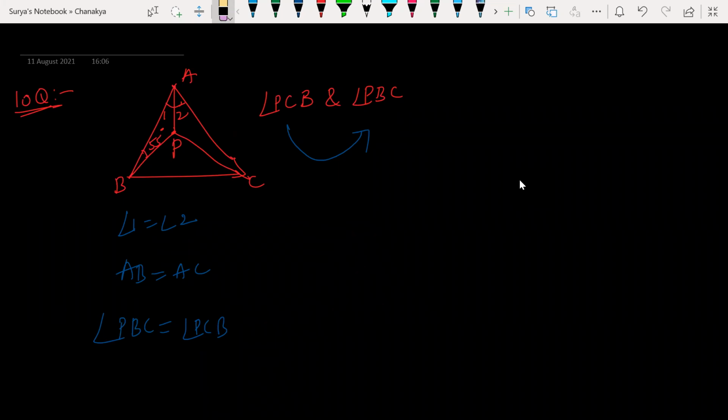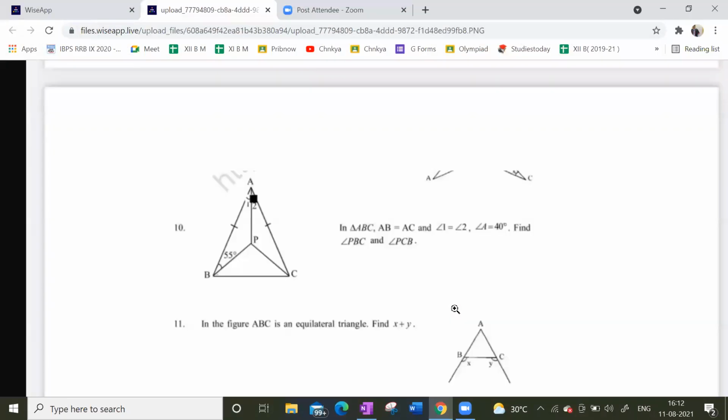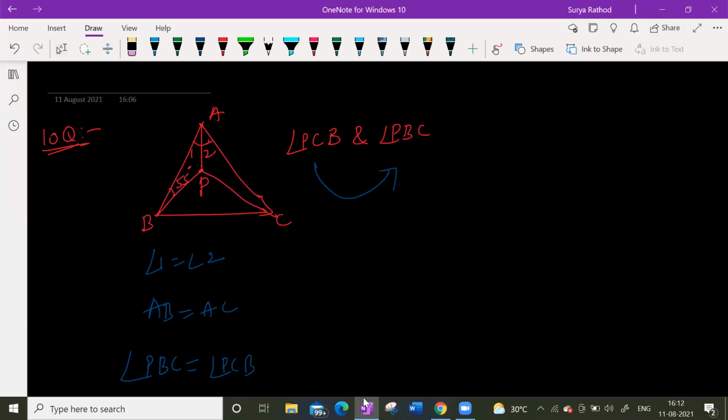Now look at this. What is going to be my next step? See here, angle 1 is equal to angle 2 given, right? What is the question? Angle A is also given, no? Yes, sir, it is given as 40 degrees.